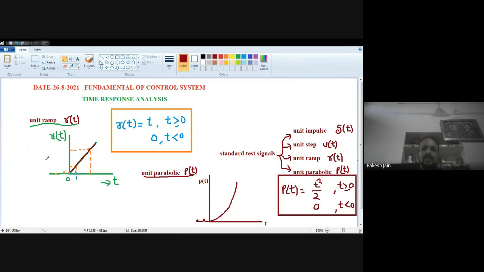Third order system means the maximum power of s in the denominator is 3. Let's suppose the transfer function C(s) upon R(s) is equal to 10 divided by s cube plus 5s square plus 3s plus 2. The highest power of s in the denominator is s cube, so that is known as a third order system. Let's see the first order system first and then the analysis on that system, then the second order system. So see the first order system. I am going to remove this MS Paint file.